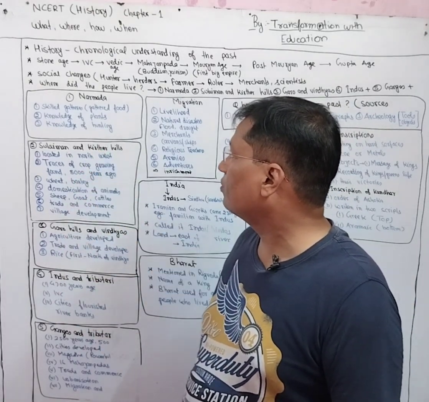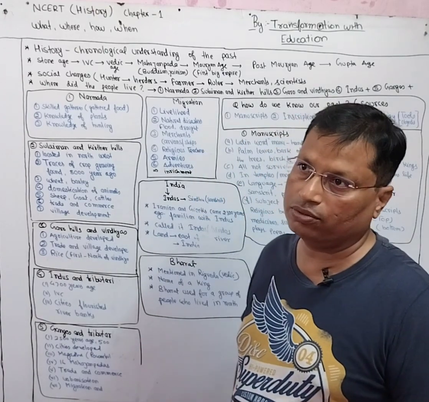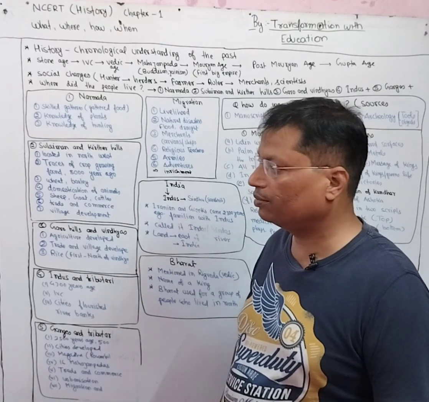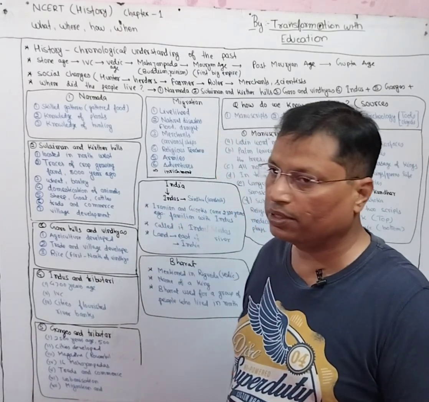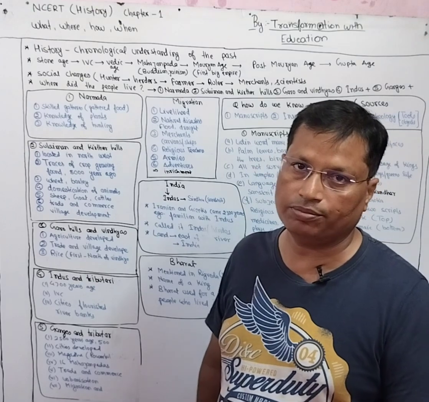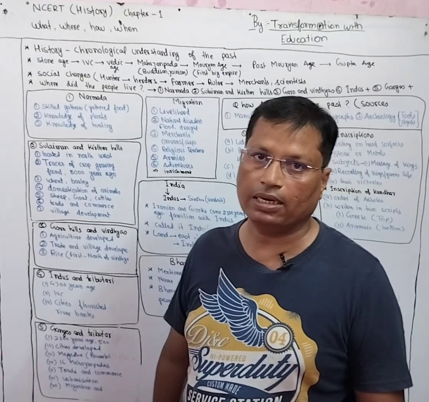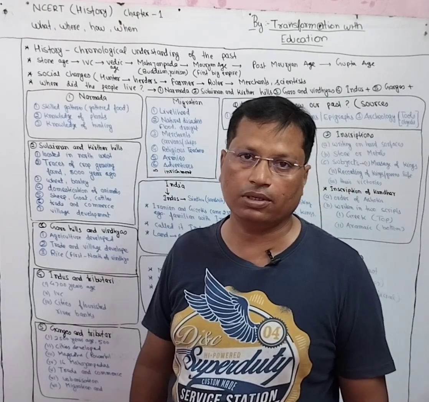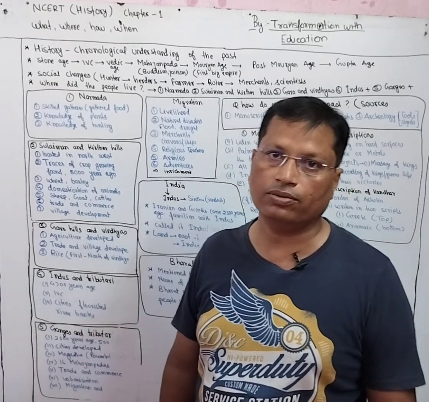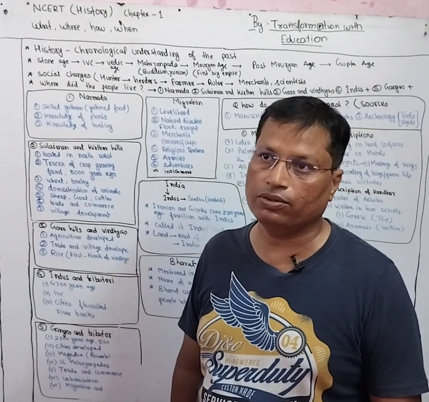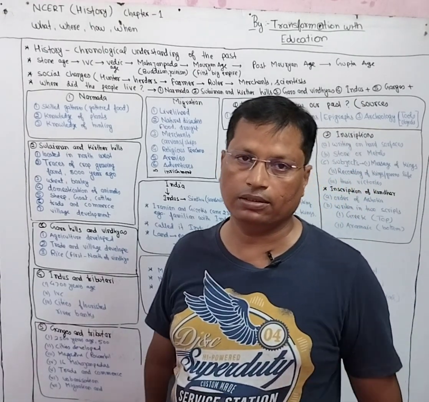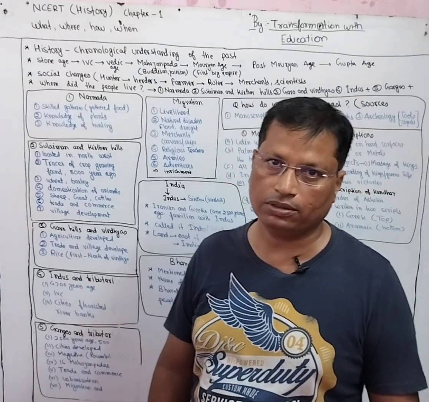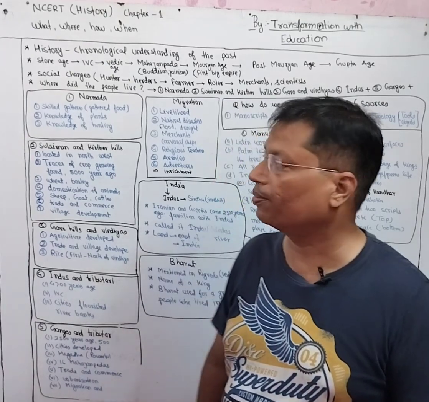So here first of all we will understand something about the Stone Age, how men started living on this earth. In this chapter, 4 or 5 places are given in which people started living initially, and why they started living there. The reasons are also given, and what they used to do there, what were their achievements. Everything is given in this chapter. There is short information about these 4 or 5 places given in the NCERT book.